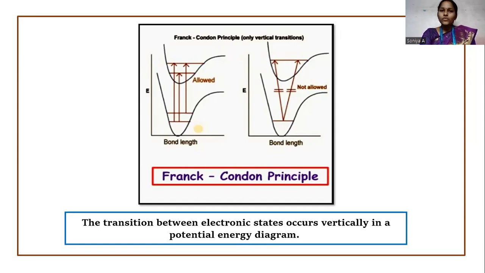According to the Franck-Condon principle, during an electronic transition, the internuclear distance should not change. It means that the transition tends to take place in a vertically upward direction in the potential energy diagram. Here, the straight lines representing the vertical transitions are allowed. The slanting lines representing the electronic transitions are not allowed according to the Franck-Condon principle.